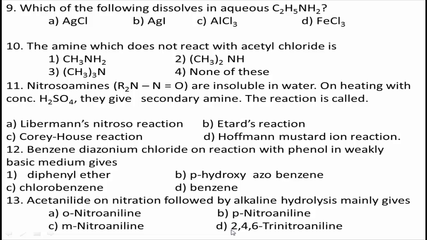Silver chloride dissolves in ethylamine due to formation of a complex. When we see the reaction, AgCl plus 2 moles of NH2C2H5 gives the complex [Ag(NH2C2H5)2] 2 plus ion and Cl minus ion. Therefore, the correct answer for this question is silver chloride. AgCl is the right answer.